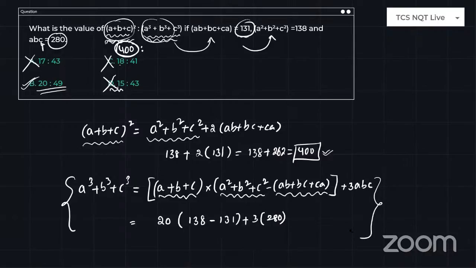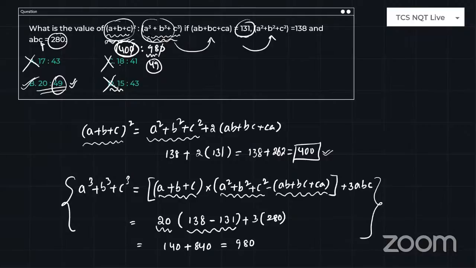So for the instant I have explained, but I'll explain the remaining things also. Don't worry about this. So multiply this 20 into (138 minus 131), 7. So 140 plus 3 into 280. 3 into 280 is nothing but simply 840. So the answer will be 980. So 400 into 980. So 0 got cancelled. 98 is nothing but 49 multiple. So option B is correct.